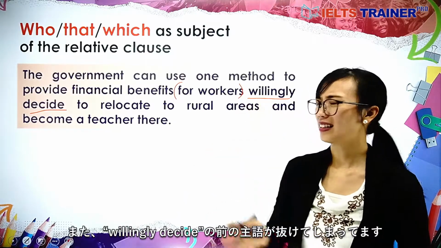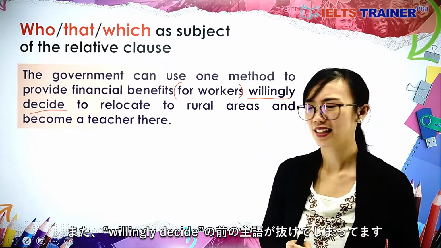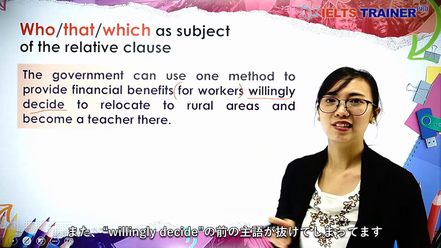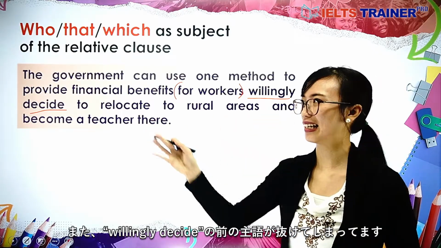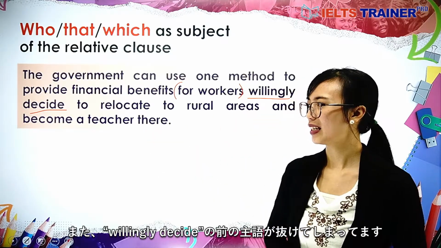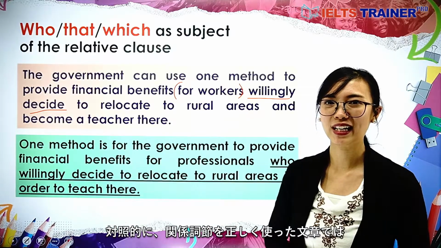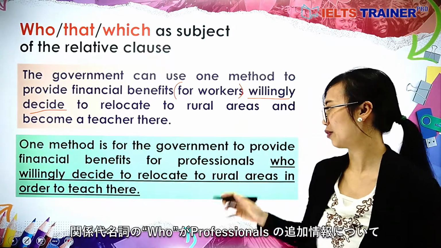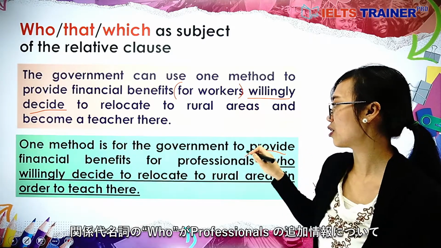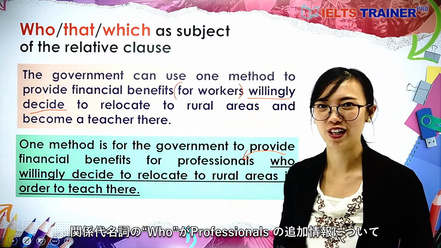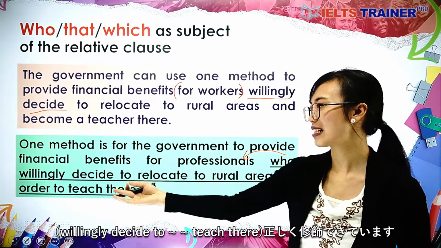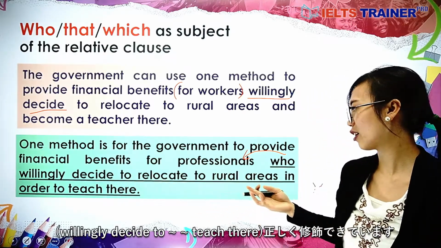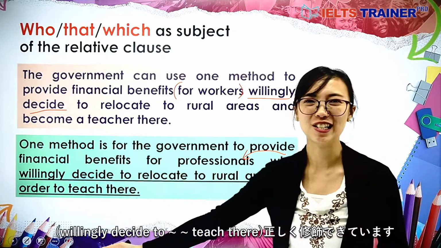And we may find that there might be something missing, and that is the subject before willingly decide. In contrast, we may find the right way of using the relative clause, which begins with who to describe more about professionals who willingly decide to relocate to rural areas in order to teach there.